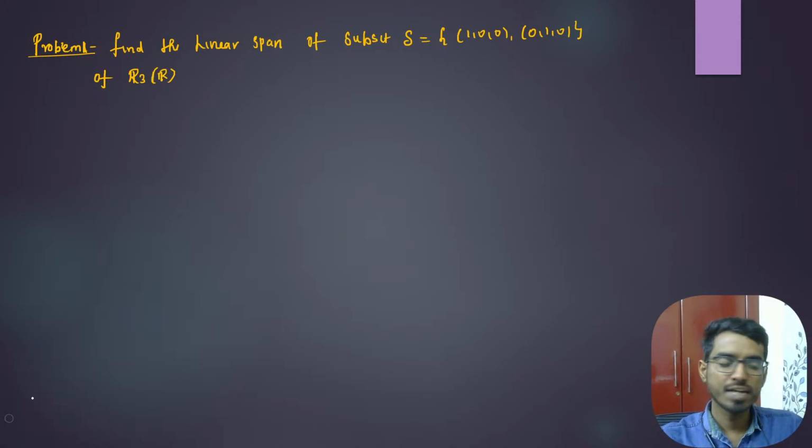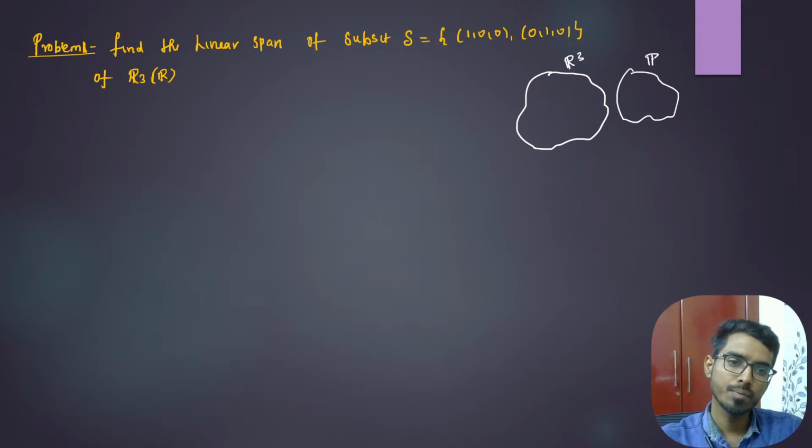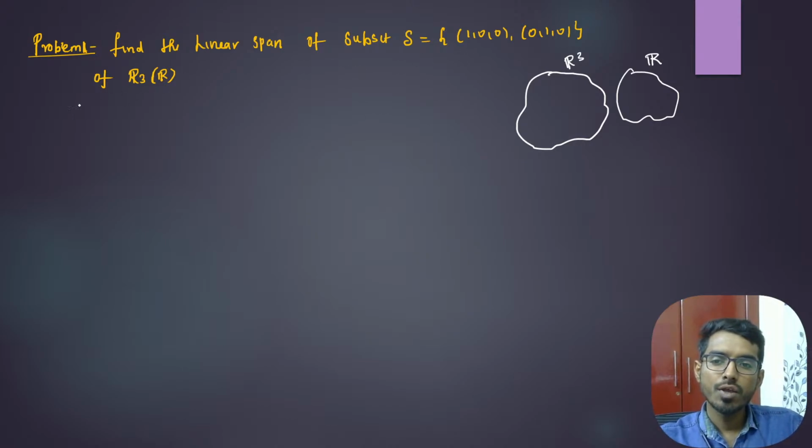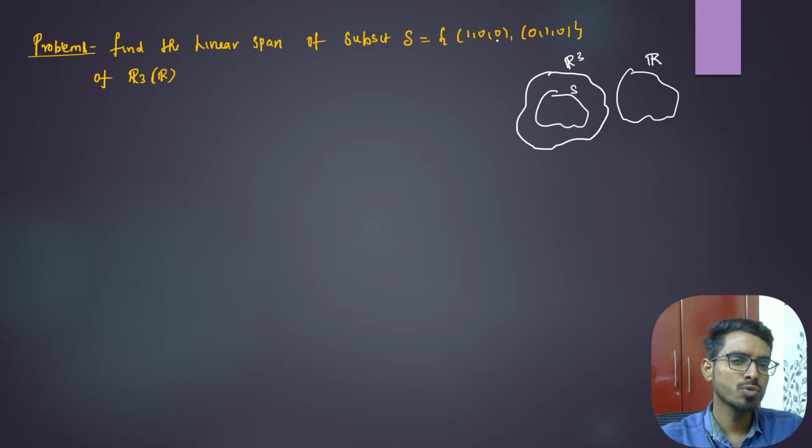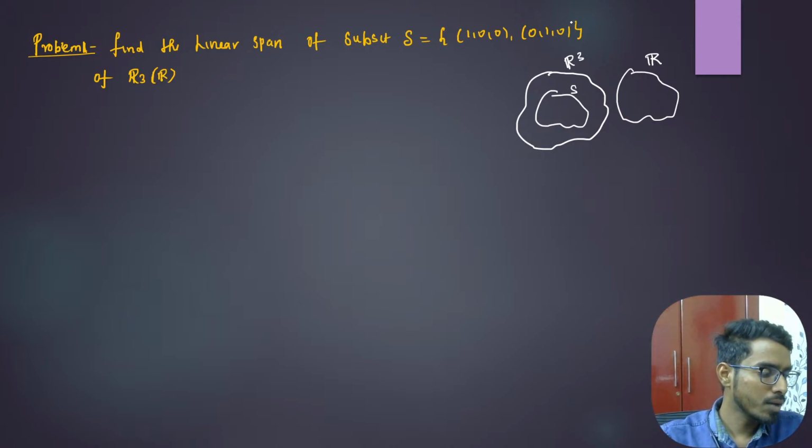So you have a vector space R3(R), which means V is R3 and your field is the real numbers. So V consists of R3, and you can see S is a subset of V, because (1, 0, 0) and (0, 1, 0) are both in R3.